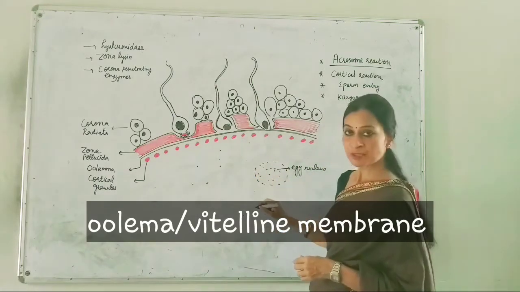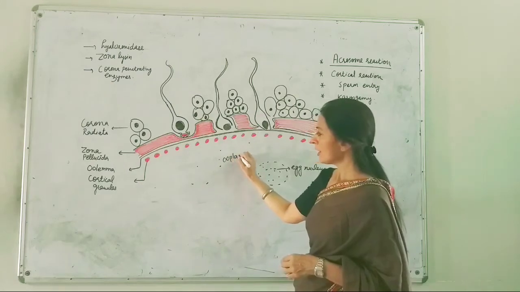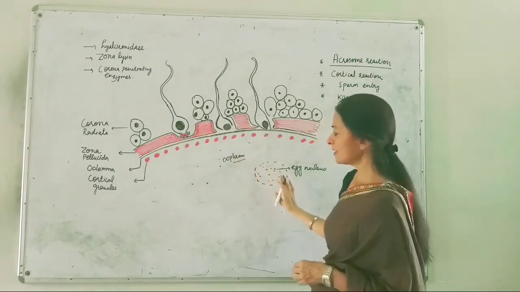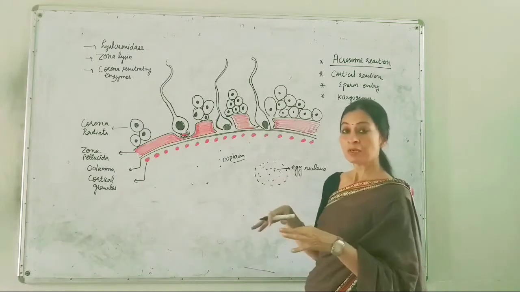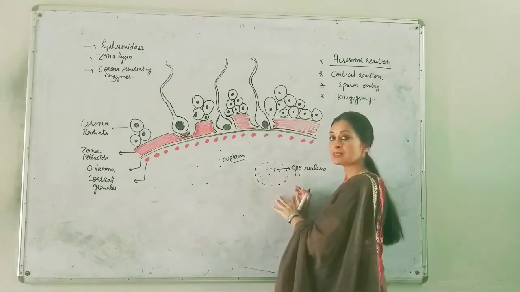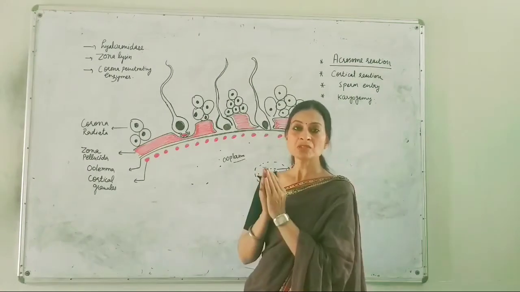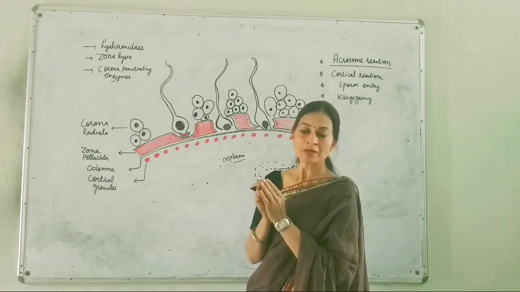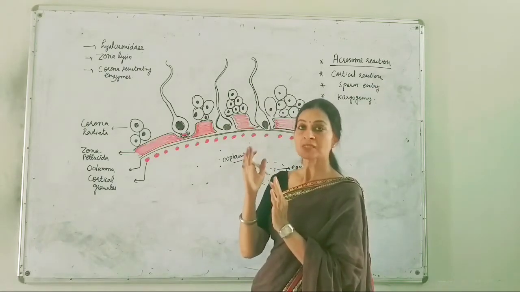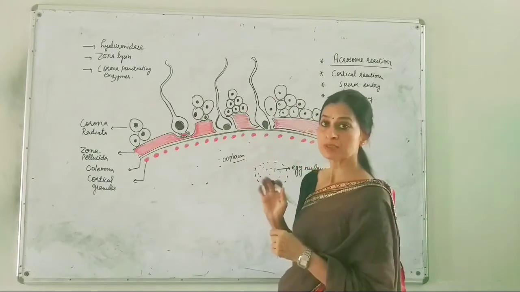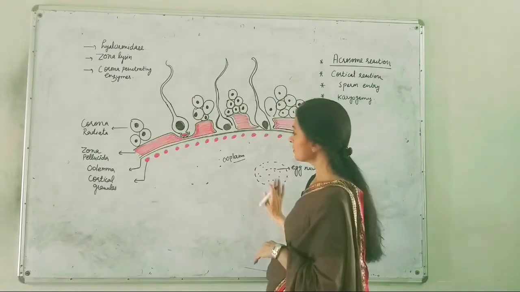This ooplasm is carrying the egg nucleus, or you can say that here the single set of chromosomes is present, which is arrested in this spindle at metaphase second of meiosis second. So this is the region representing the nucleus side.